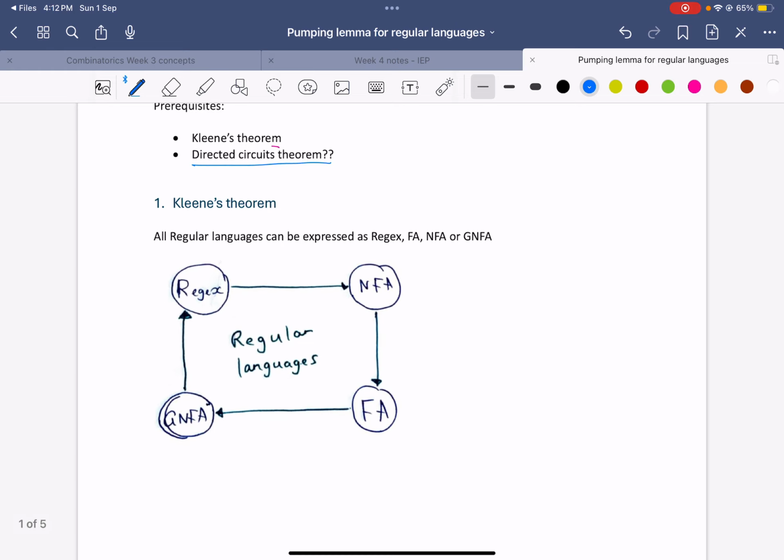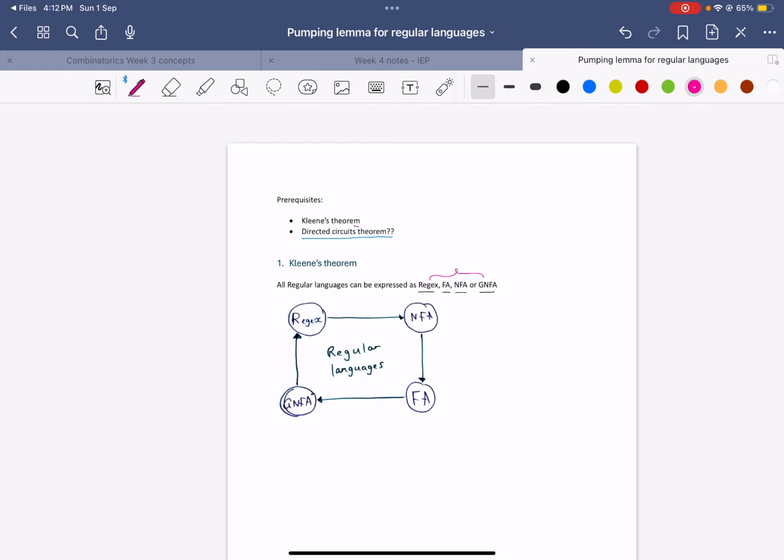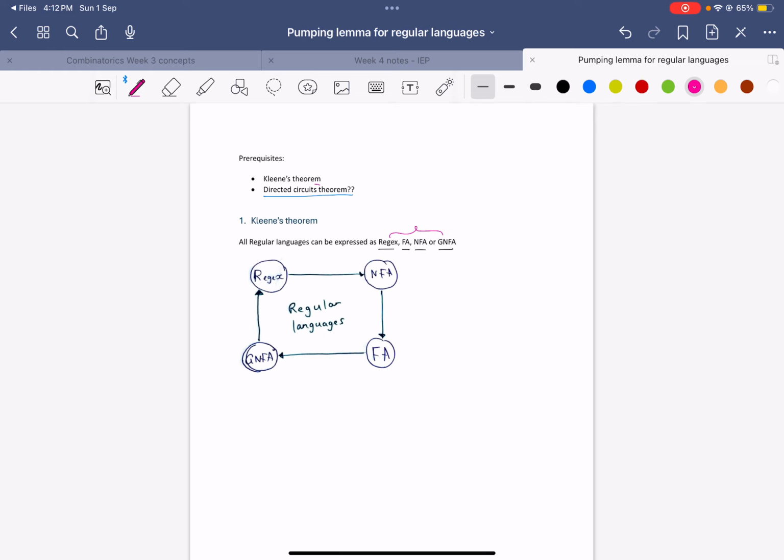So first, Kleene's theorem. Kleene's theorem states that all regular languages can be expressed as a regular expression, a finite automata, a non-finite automata, or a generalized non-finite automata. So essentially, whenever we have a regular language, we can say that there exists something of each of these types that represents that regular language. This will come in handy in the pumping lemma as well.